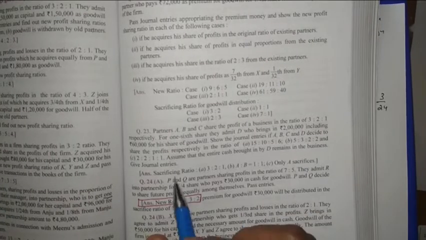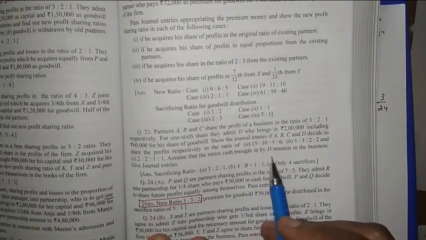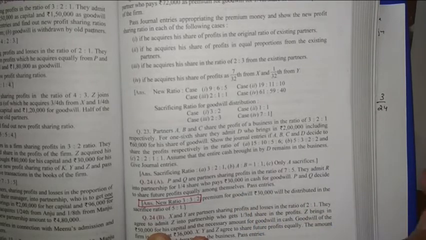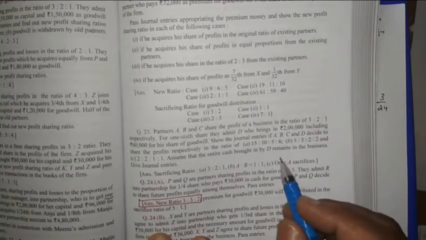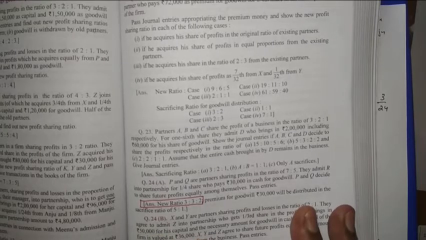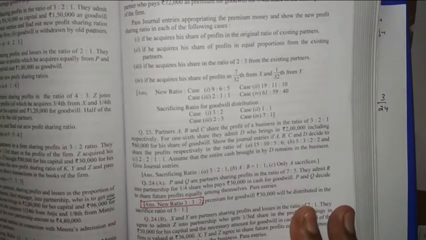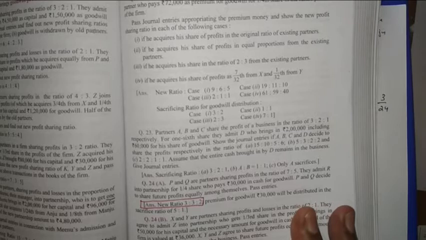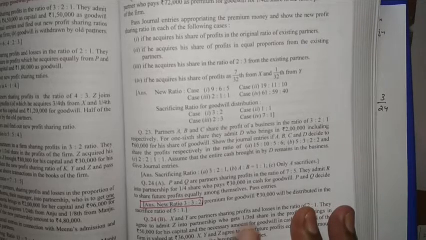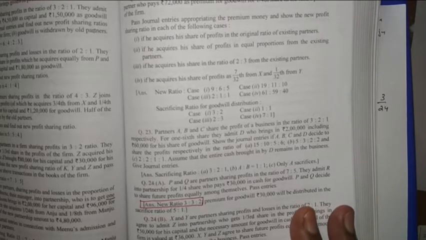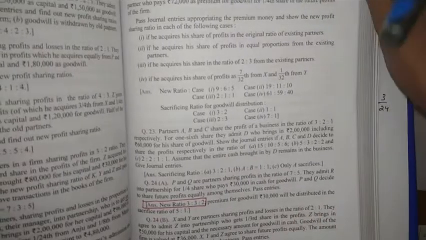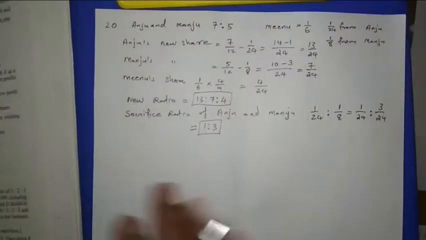Then assume that the entire cash brought in by D remains in the business. It means the goodwill which is brought by the new partner is not withdrawn. That is the meaning of remain. So the withdrawing journal entry of goodwill is not required. Here first of all we have to find out the new ratio that is given. So in all the cases we have to find the sacrificing ratio, then we can come to the journal entry part. So question 23.